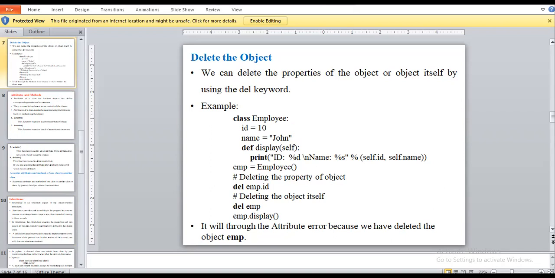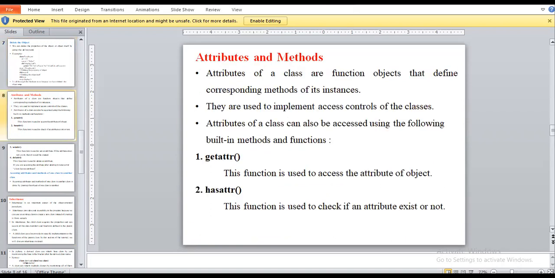Okay, now we will move to the next point. That will be related to attributes and methods. Means we are in a class, we have different attributes and methods. These are all the methods and attributes which are the built-in functions that we are seeing now.